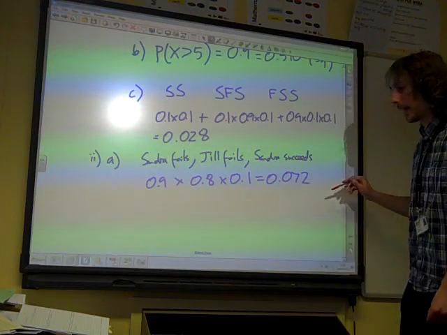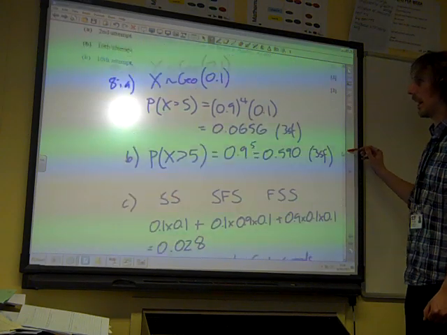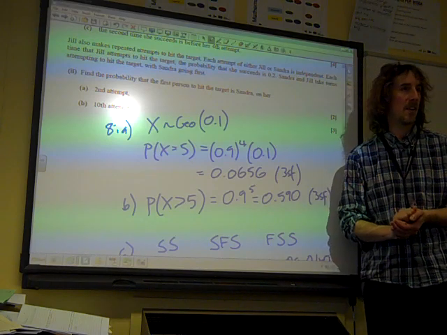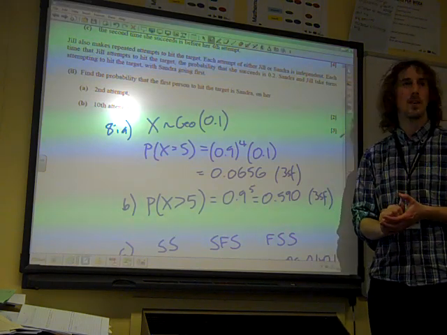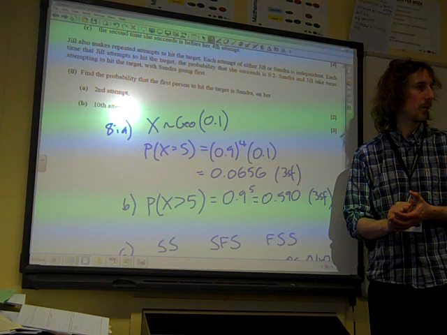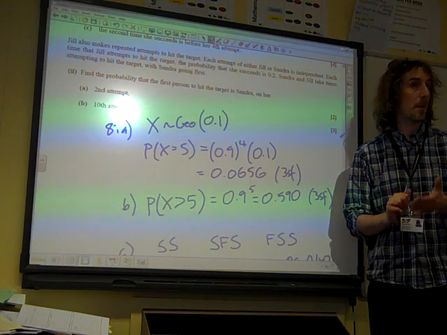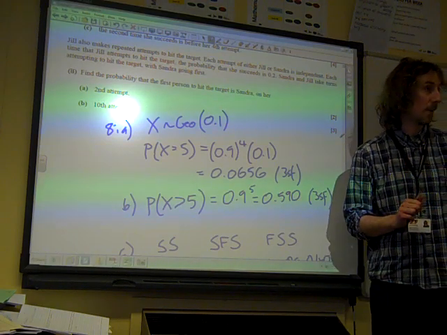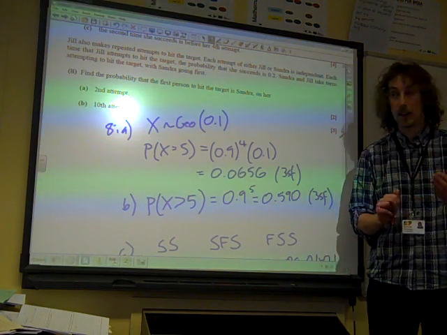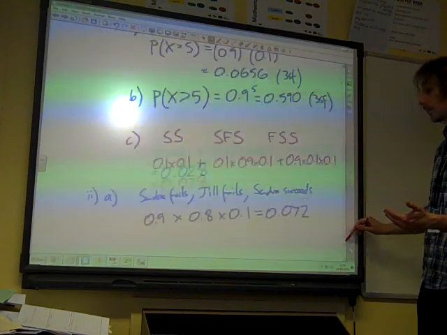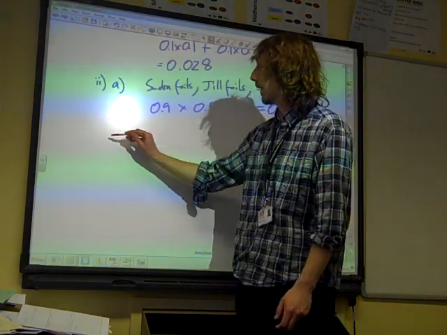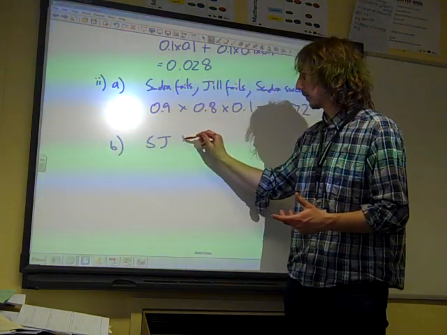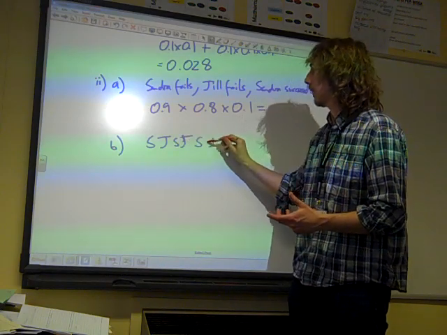And then it gets a little bit more complicated. We now have the probability that the first person to hit the target is still Sandra, but this happens on her 10th attempt. So let's think what must have happened there. Remember, they're alternating. Sandra's going first. Her first success is on her 10th attempt. So that means she has 9 failures. And they're going Sandra, Jill, Sandra, and then Jill, and then Sandra, and then Jill, and so on.